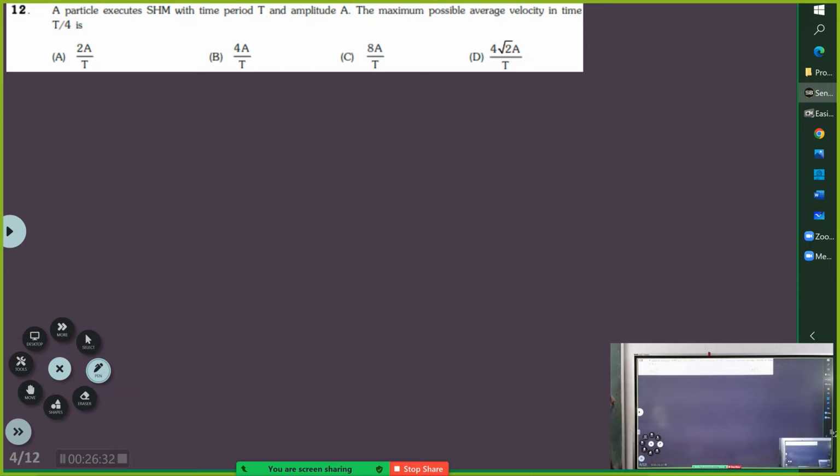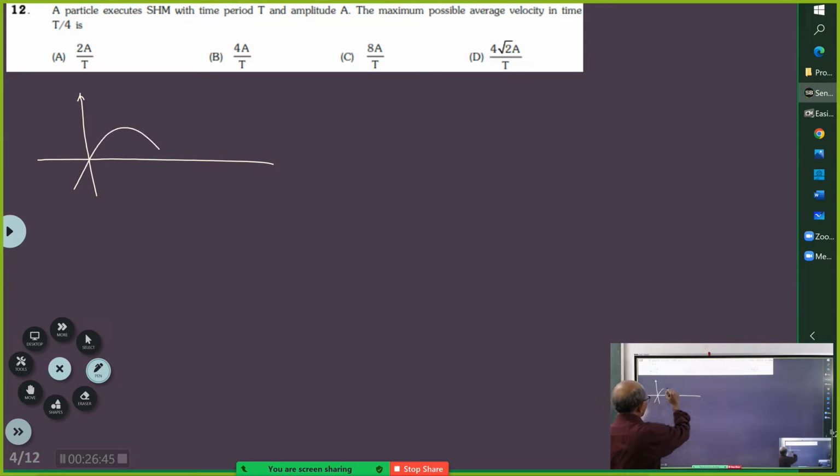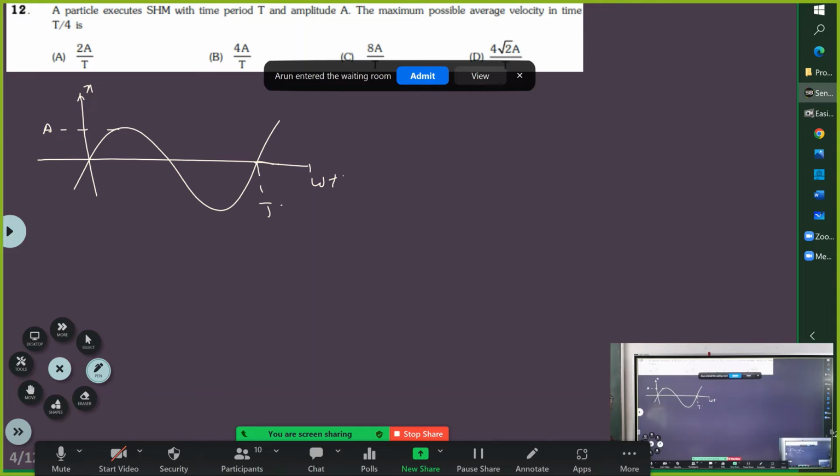They are told it is simple harmonic motion with time t in this one. Average velocity. This is the graph of x versus omega t.